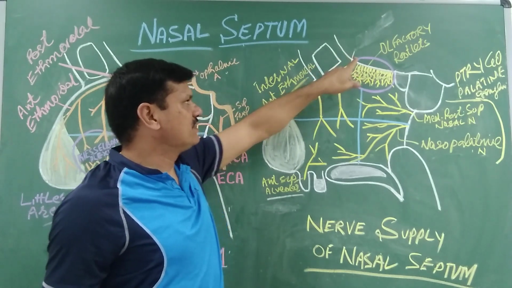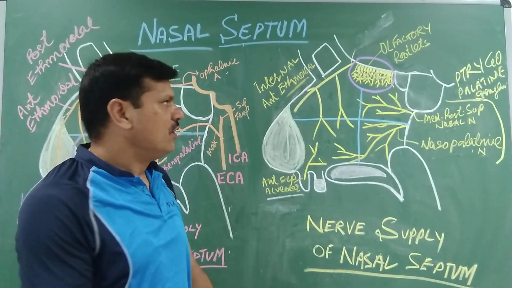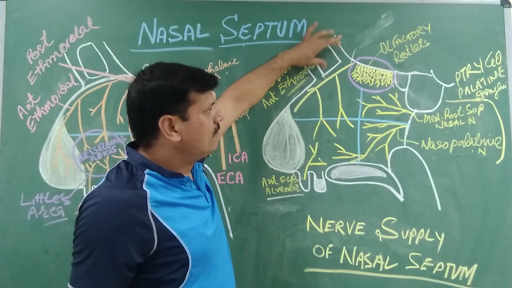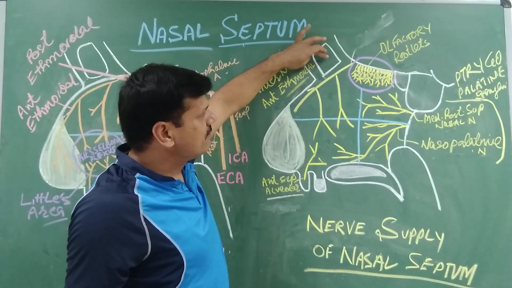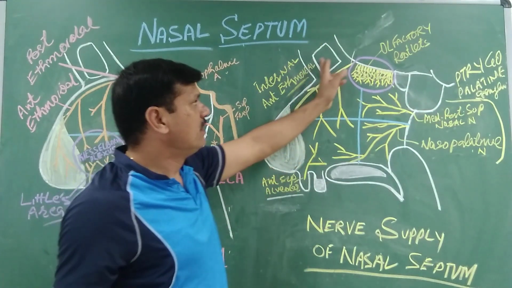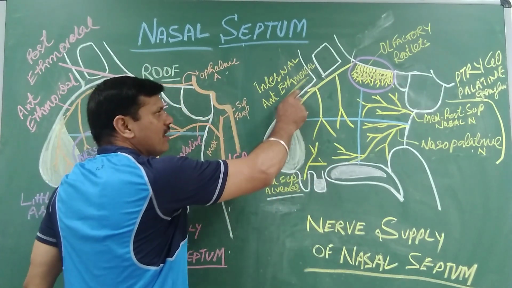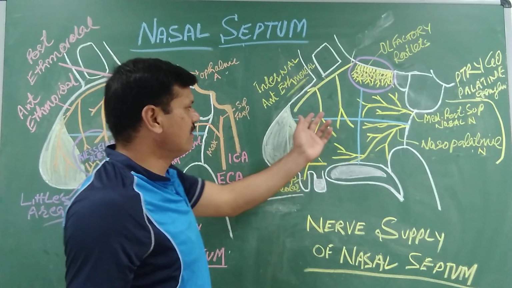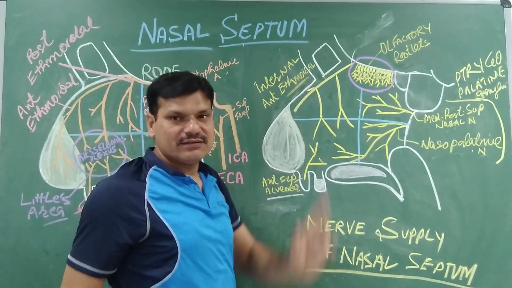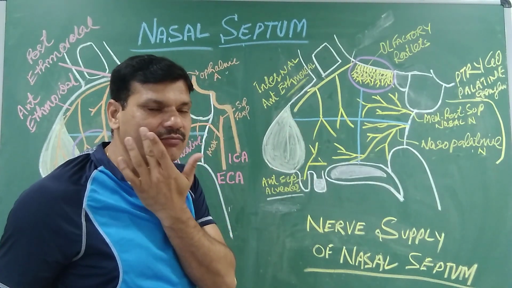It gives two branches, one is the anterior ethmoidal and another one is the posterior ethmoidal nerve. The posterior ethmoidal nerve is responsible for the sinuses, the frontal sinus and the sphenoidal sinus. The anterior ethmoidal nerve moves towards the nasal part and gives internal and external branches. Internal towards the nasal septum and external towards the lateral wall of the nose.